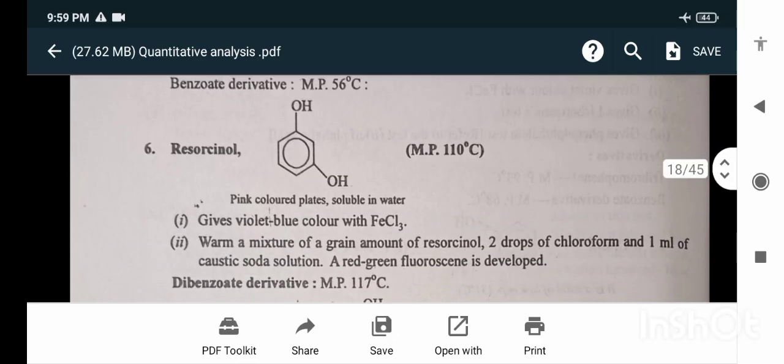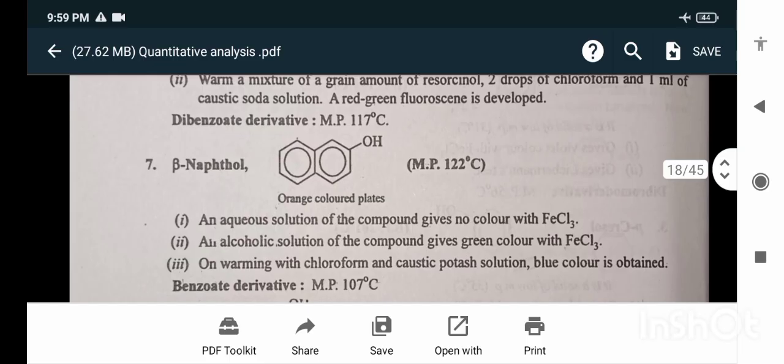Resorcinol, melting point 110 degrees Celsius. Gives violet blue color with FeCl3. Warm a mixture of a grain amount of resorcinol, 2 drops of chloroform and 1 ml of caustic soda solution. A red-green fluorescence is developed. Dibenzoate derivative melting point 170 degrees Celsius.